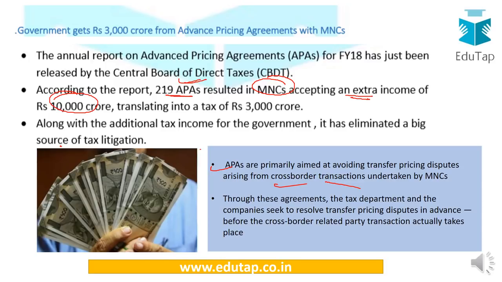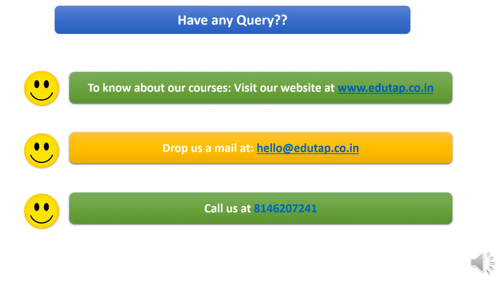That 10,000 crore translated into a tax of rupees 3,000 crore. So this is important for us. You have to read more about advanced pricing agreements, and this is particularly important. So that's it guys, that was about the ESI and finance in news from the past 3 days of September.